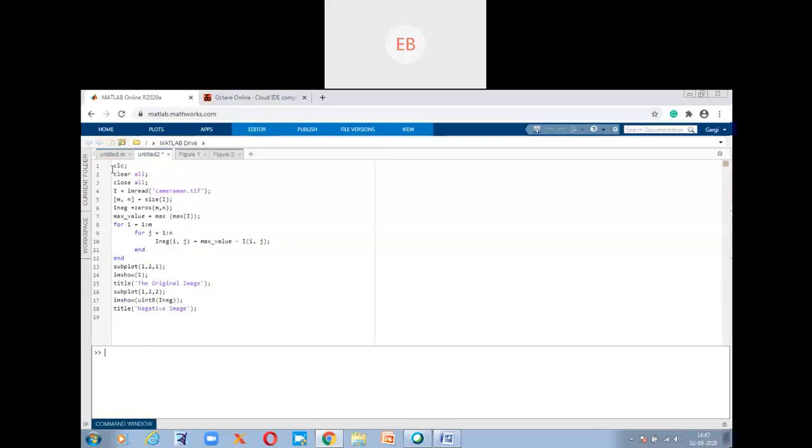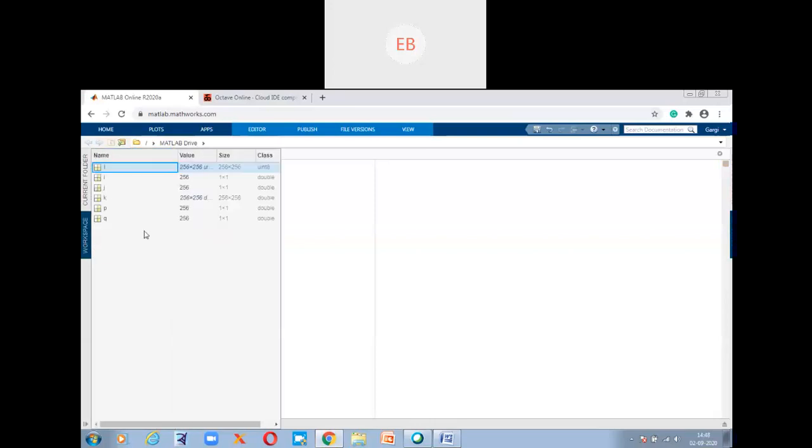When we use the CLC command here, it is used to clear the command window. So whatever information is here will be cleared with the help of the CLC command. Okay, then next we use the clear all command. This clear all command is used to clear all the variable names and their values displayed in the workspace. So can you see? Whatever variable names, suppose this is I, this is J, this is K, P, Q.